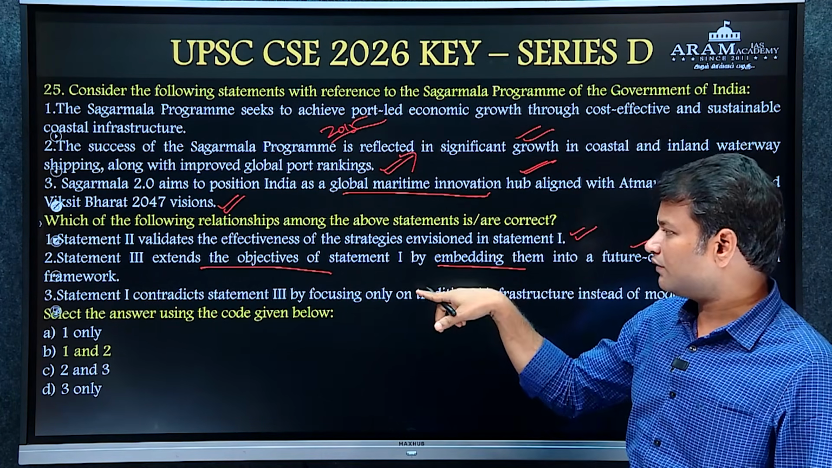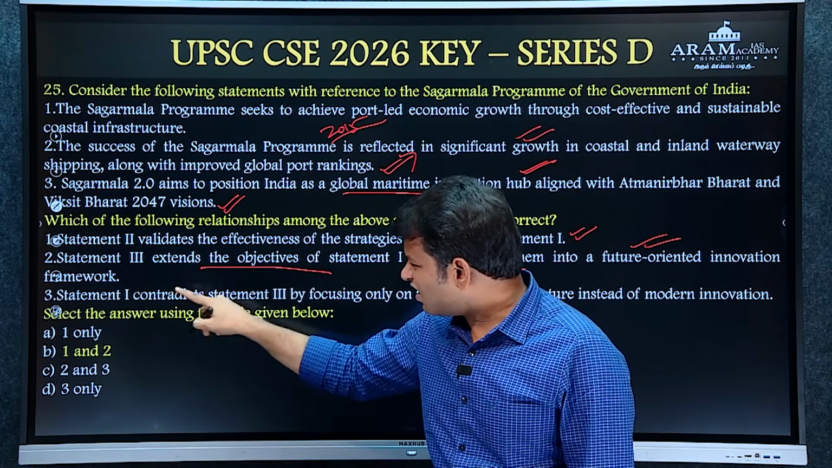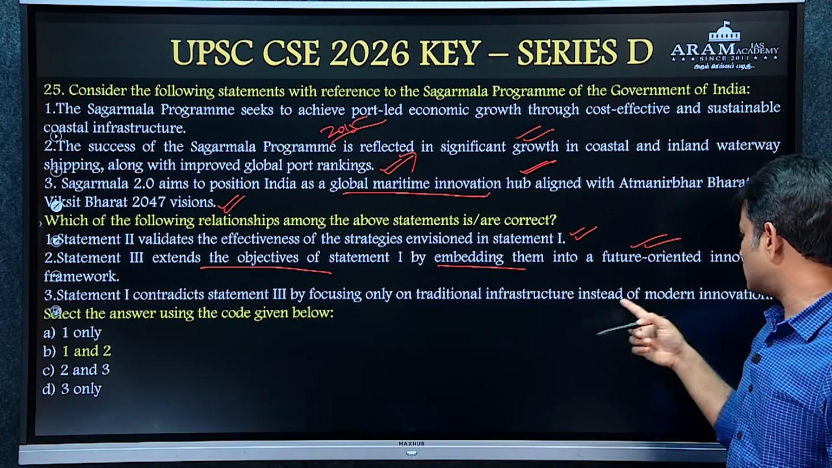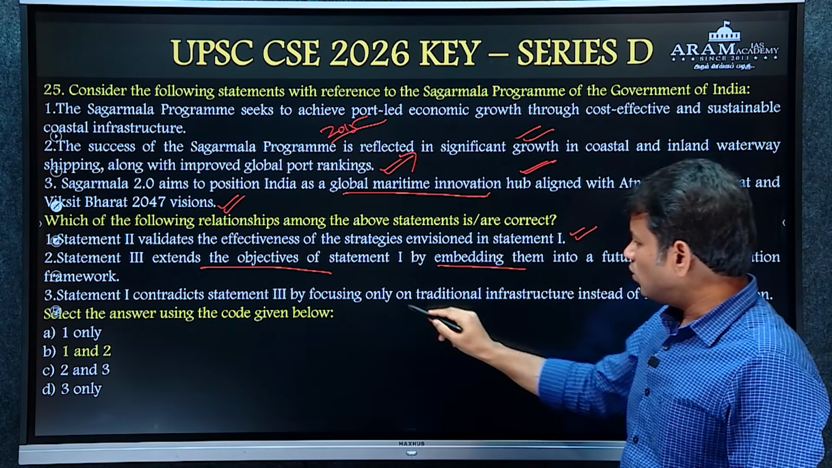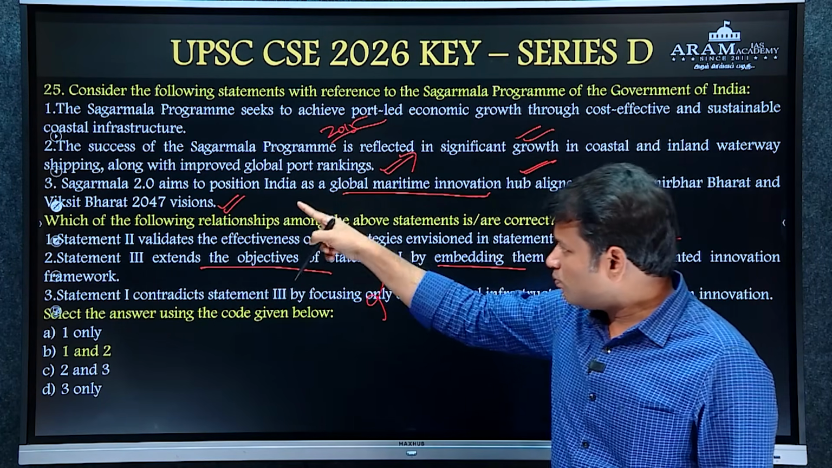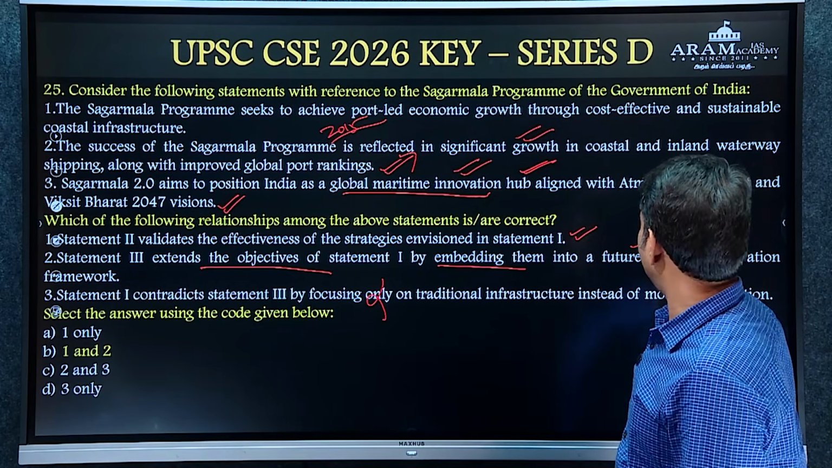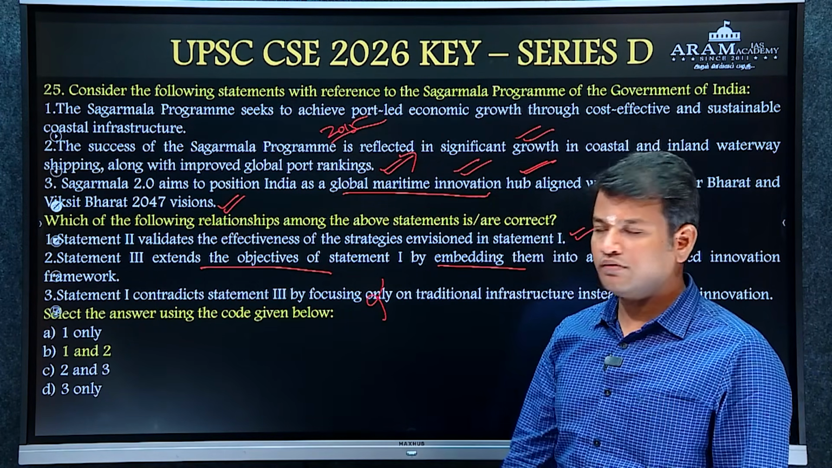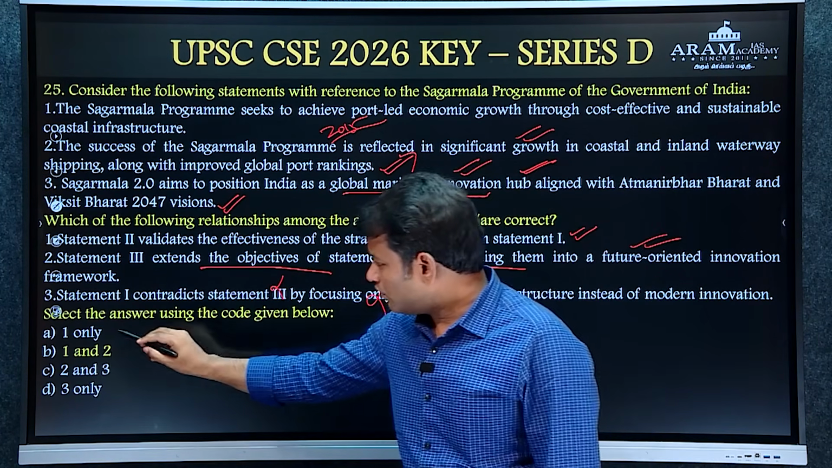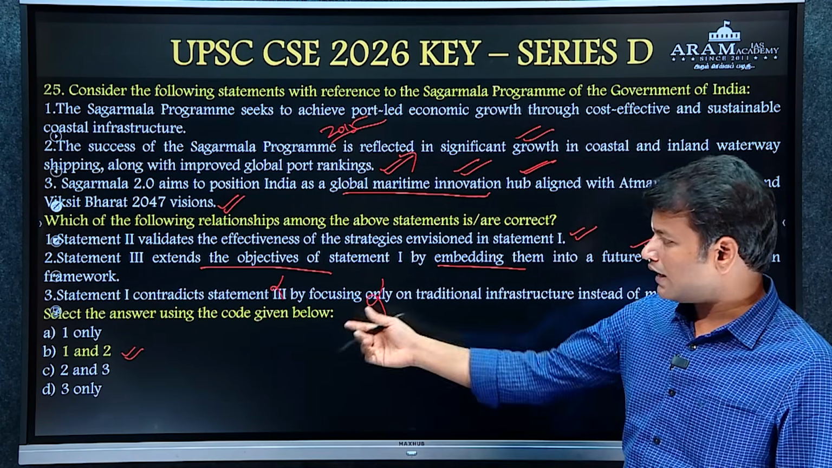But the other option says statement 1 contradicts statement 3 by focusing only on traditional infrastructure instead of modern innovation. No. Actually, in statement 3, they have said Sagarmala 2.0 aims to position India as a global maritime innovation hub aligned with Atmanirbhar Bharat and Viksit Bharat 2047 vision. So that statement is incorrect. So we can go for option B, 1 and 2 only. So for question number 25, the answer is B.